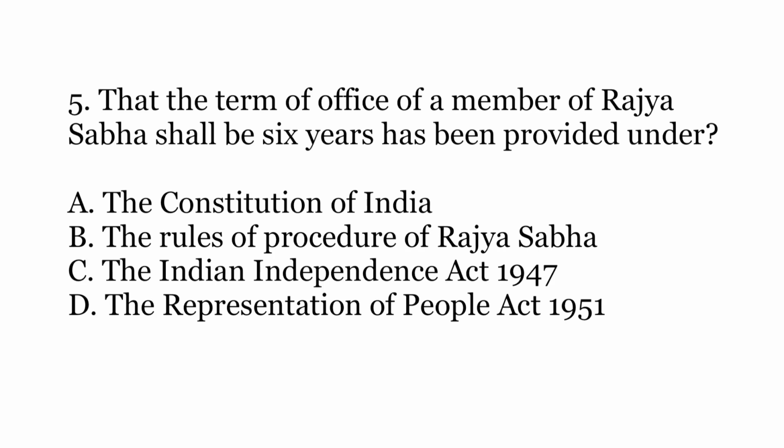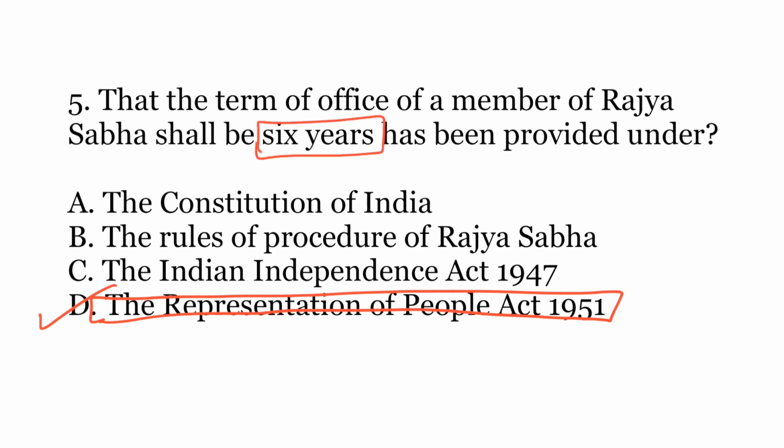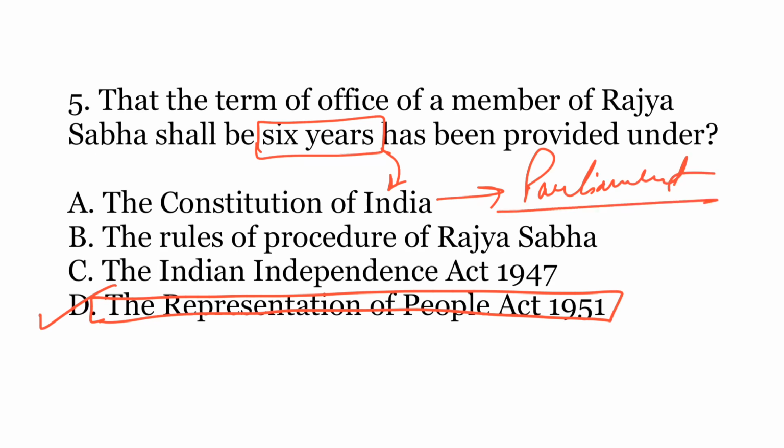The answer is D, the Representation of People Act 1951. So most of us think that this 6-year term of Rajya Sabha members has been provided under the Constitution of India, but it is not so. The Constitution of India actually empowers the Parliament to decide on the tenure or the term of members of Rajya Sabha. Accordingly, the Parliament passed the Representation of People Act 1951, thereby providing 6-year term to the members of Rajya Sabha.